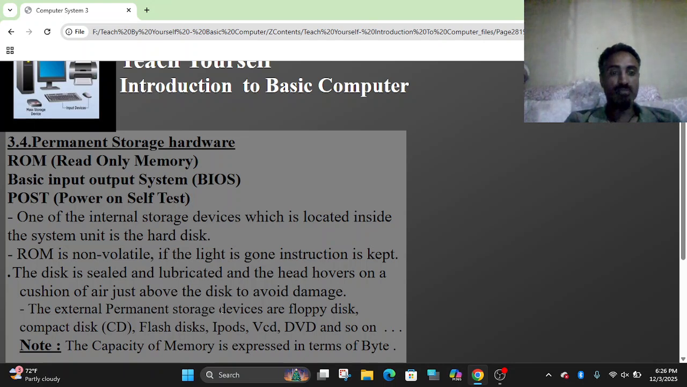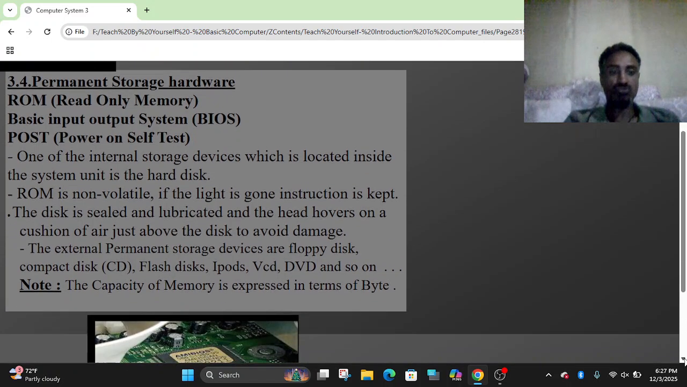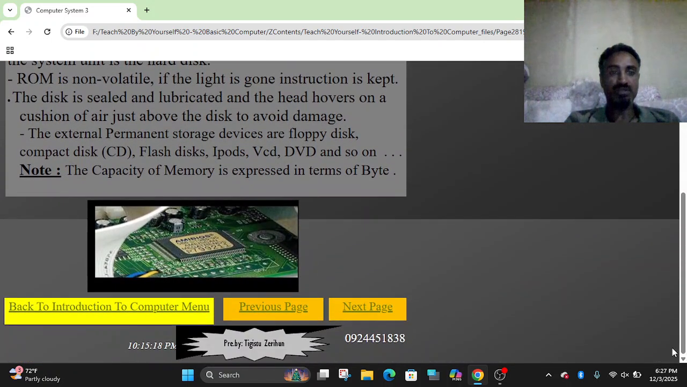The external permanent storage devices are the floppy disk, compact disc CD, flash disks, iPods, VCD, and digital versatile disk or DVD. These are examples of external permanent storage devices. They are permanent storage devices until deleted by the user. They store data permanently.